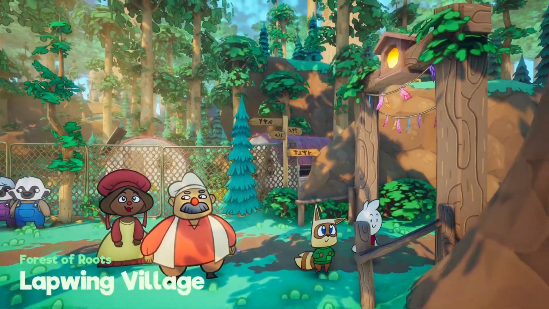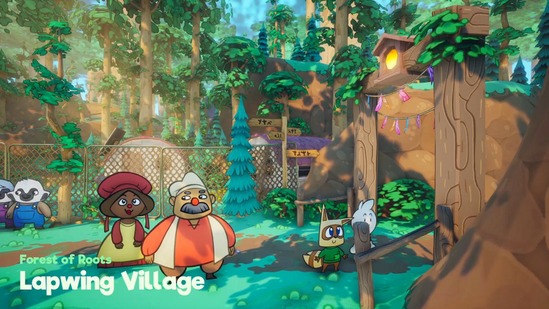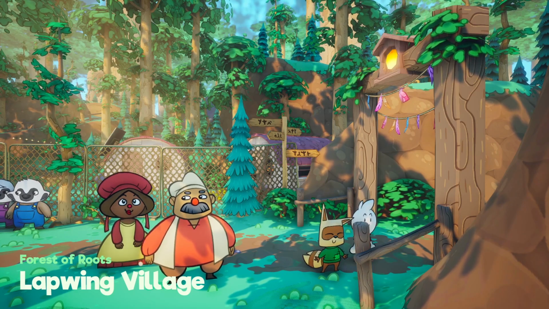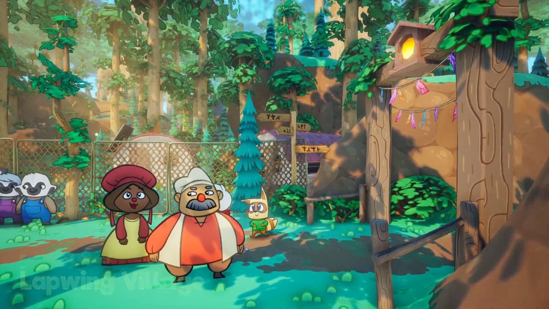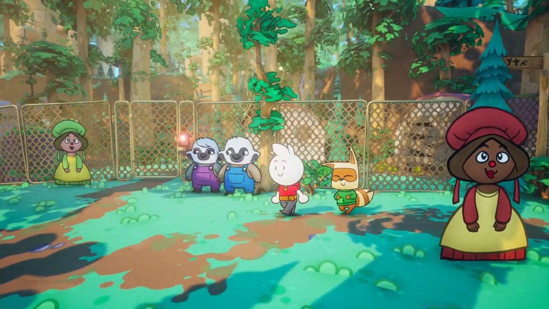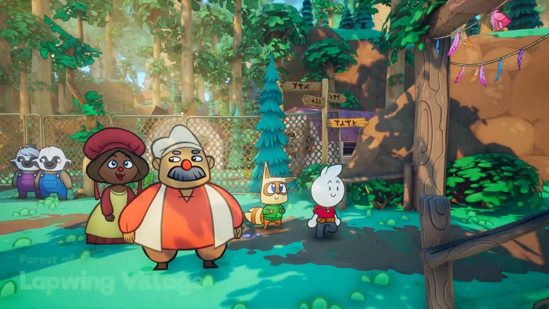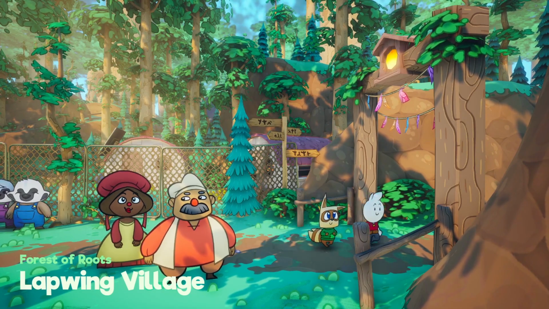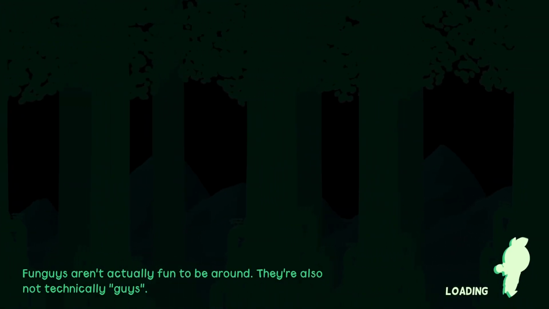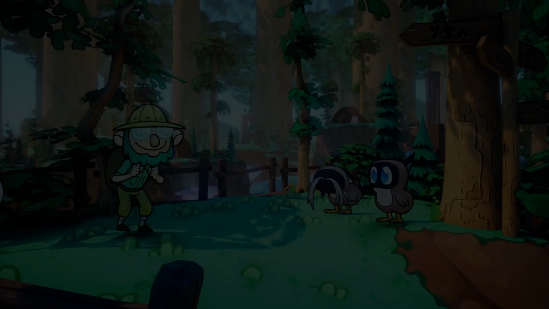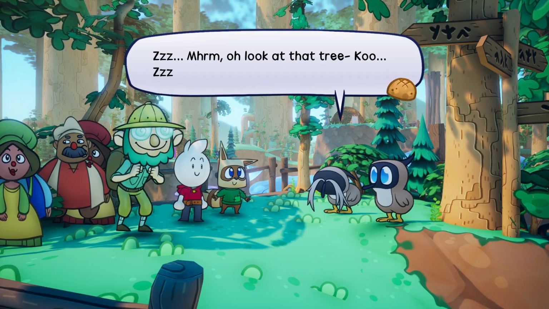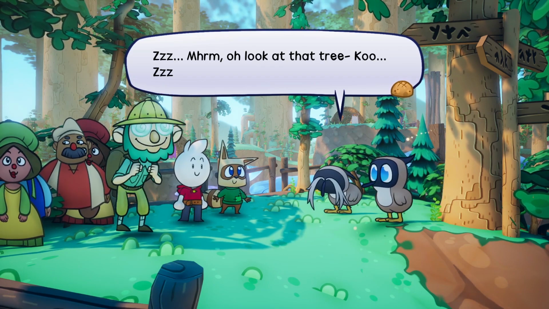And yeah, from what I could tell, the developers working on this game love their puns. So, we'll see if I come up with any of them that they like. Also, right before you get to a new area, the camera pans out. Oh, love that. Definitely keep that in. Fun guys aren't actually fun to be around. They're also not technically guys. That's true. Ooh. This song is... Oh god, okay.